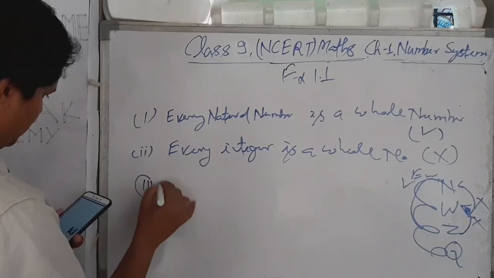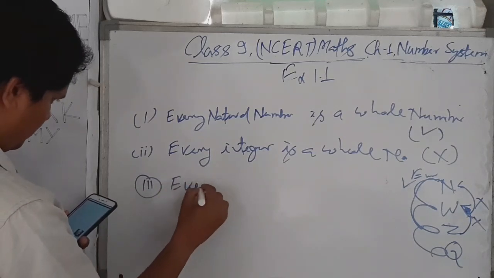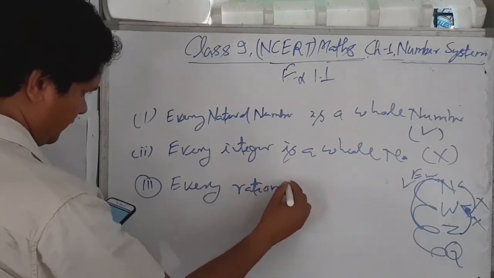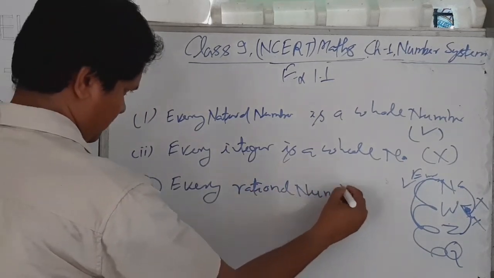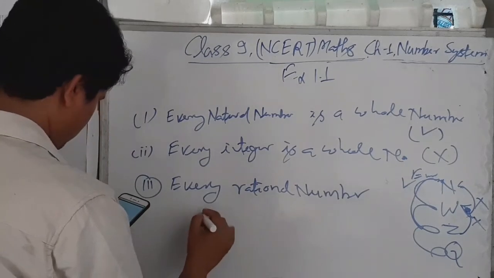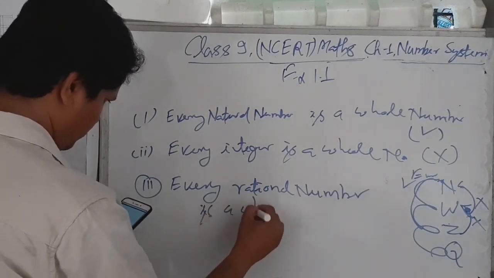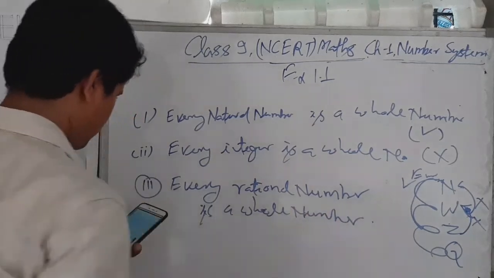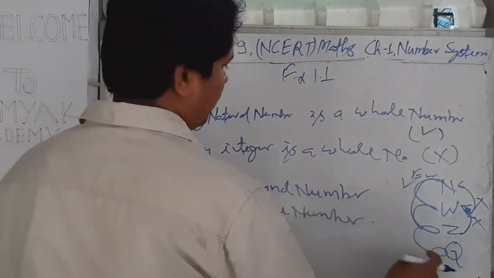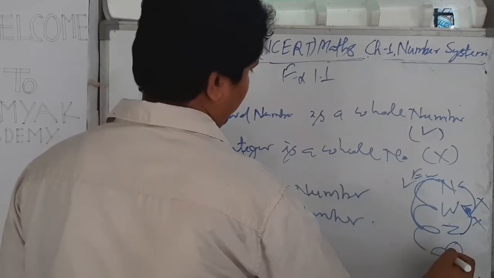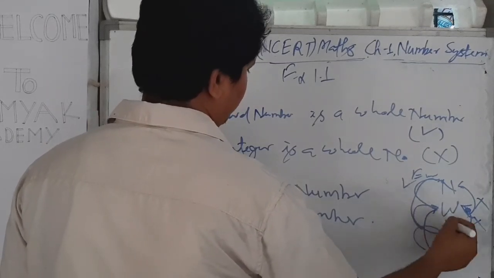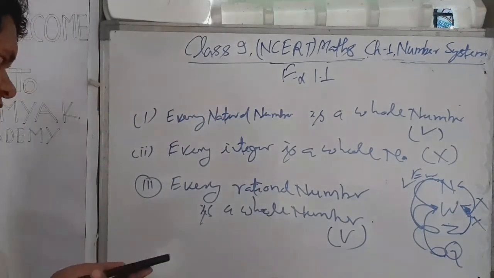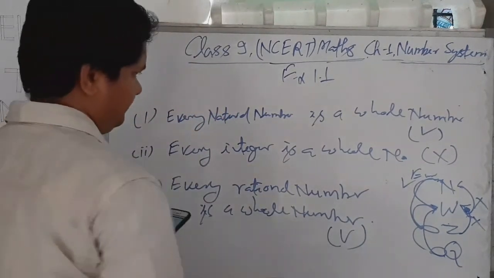And the third statement says every rational number is a whole number. Every rational number is a whole number. This is rational number and whole number is above that, so it is also true.